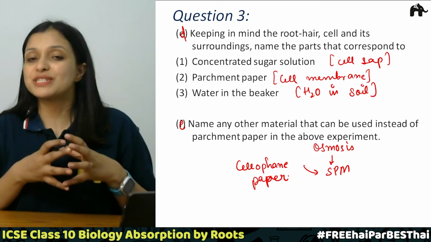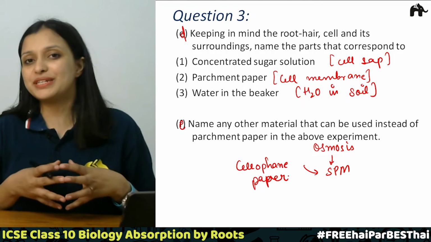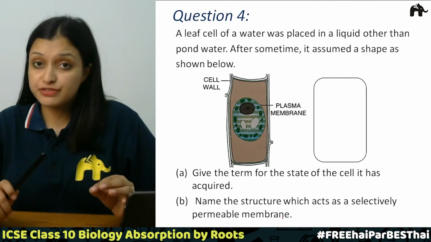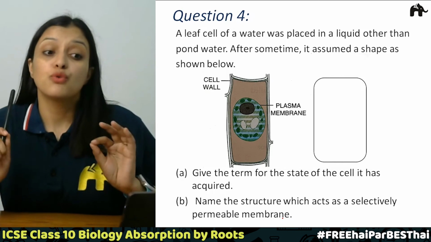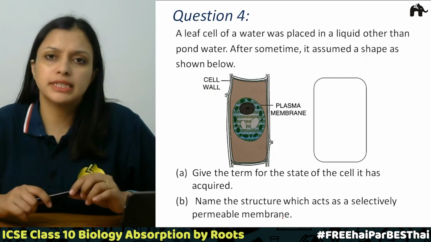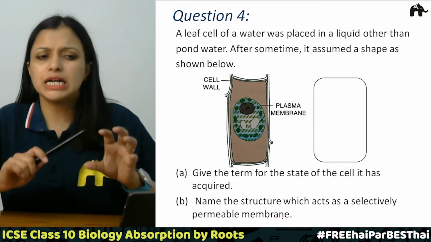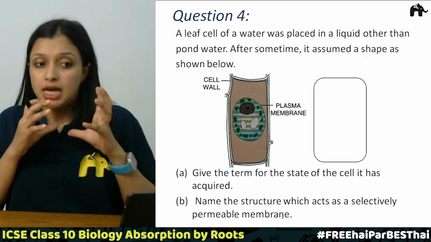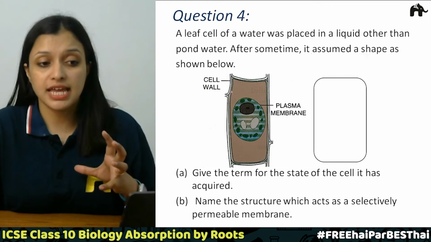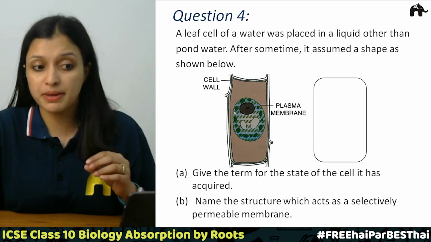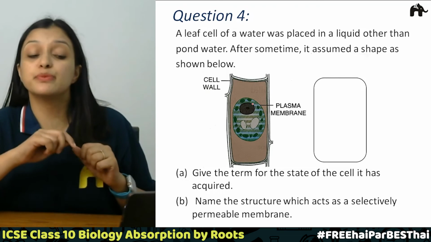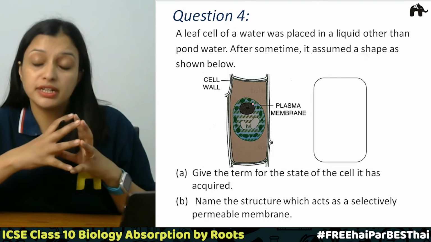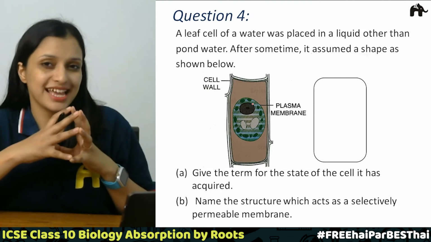So this is question number 3, and I hope it is clear to each one of you. Now question number 4. It says a leaf cell of a water plant was placed in a liquid medium other than pond water. After some time, it assumed the shape as given below, right? So what has happened over here? This is the cell wall, this is the plasma membrane, and this is the inner content of the cell, and we can see the content has shrunken, right? So what has happened? Plasmolysis has happened, right?